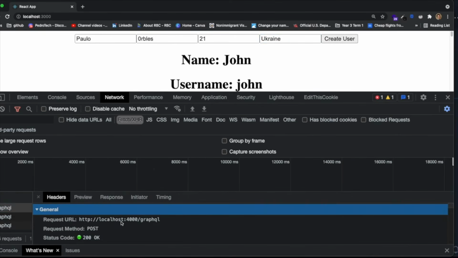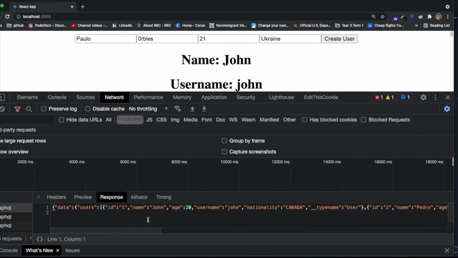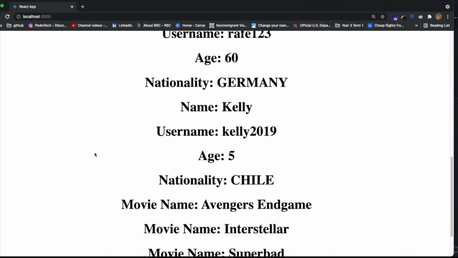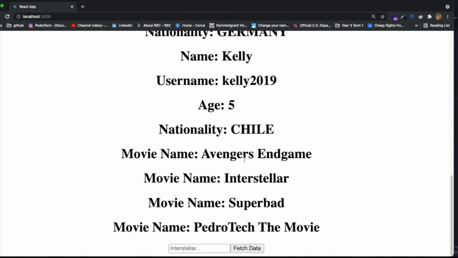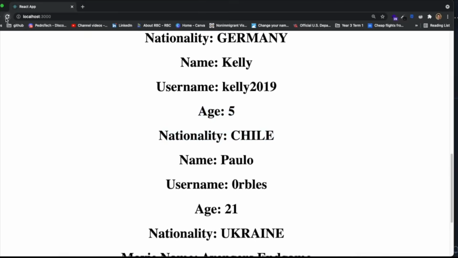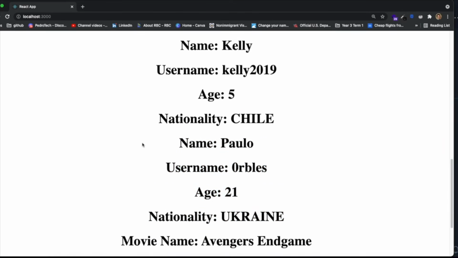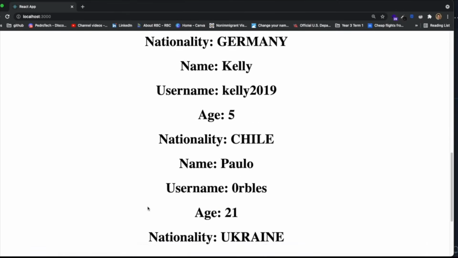It called a GraphQL endpoint over here, a post request, which in our response, it said that we just added the user, right? And what happens is when I close this, right now it doesn't show Paulo over here because we haven't refreshed our page. But when we refresh our page, it makes the request again. And now Paulo is over here. And you can see the nationality is Ukraine, which is awesome because now it means that we're actually making the mutation and it's actually working.